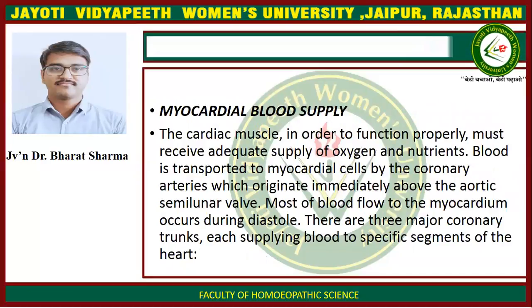Now, myocardial blood supply. The cardiac muscle, in order to function properly, must receive an adequate supply of oxygen and nutrients. Blood is transported to myocardial cells by the coronary arteries, which originate immediately above the aortic semilunar valve. Most of the blood flow to the myocardium occurs during diastole. There are three major coronary trunks, each supplying blood to specific segments of the heart.